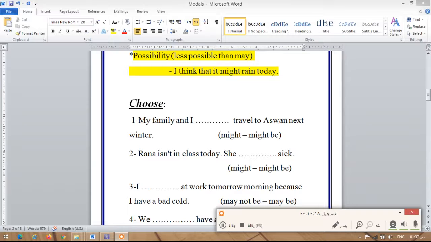Choose the correct answer. Number 1, my family and I dots travel to Aswan next winter. My family and I might travel or might be travel, of course, the correct answer is might travel, because after might we have the infinitive, the main verb in the sentence. So it's going to be my family and I might travel to Aswan next winter. It's possible, I'm speaking about possibility.